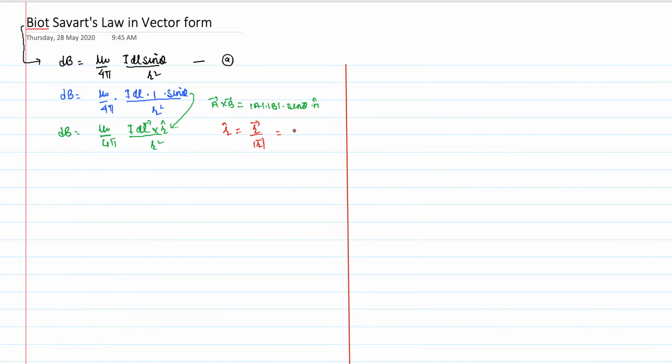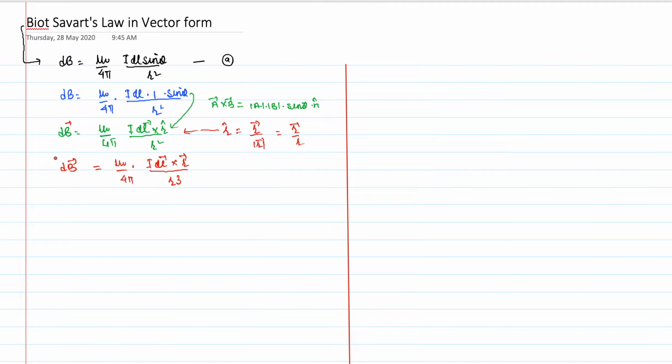So this can be written as r vector upon r. You can substitute it over here also, so it will take the form dB, now a vector, equal to mu naught upon 4 pi, and this is now I dl vector cross r vector divided by r cube.